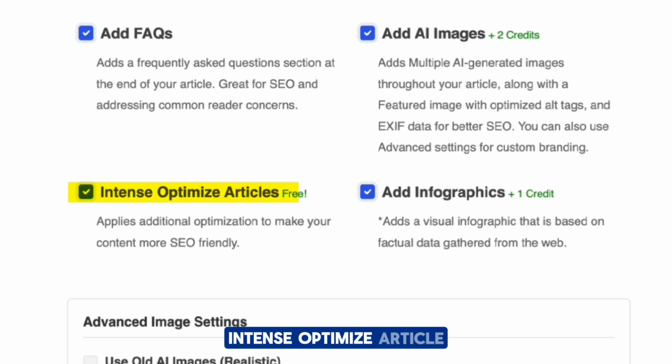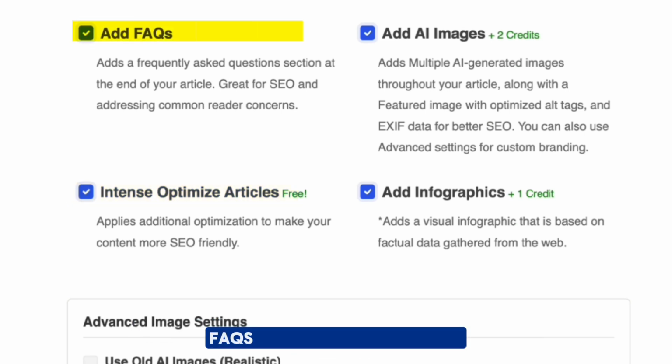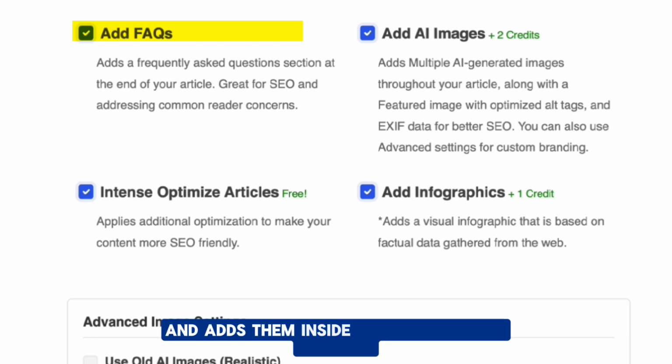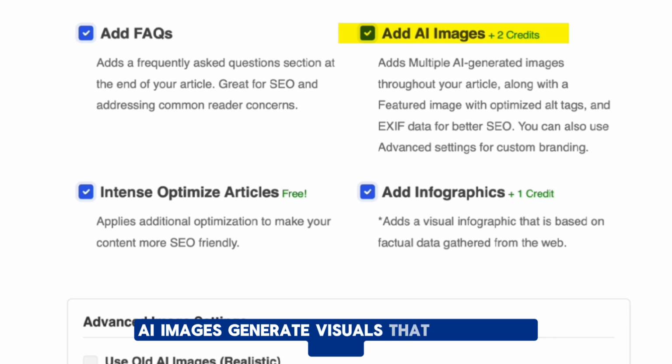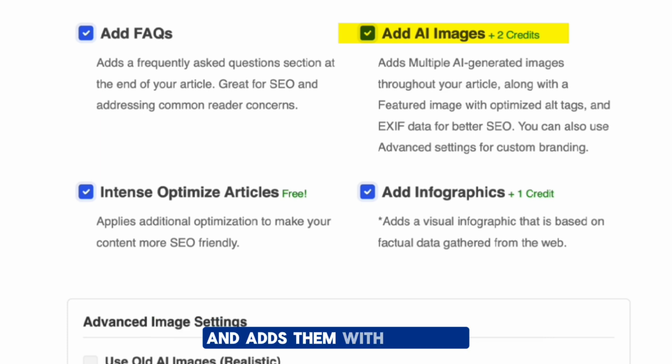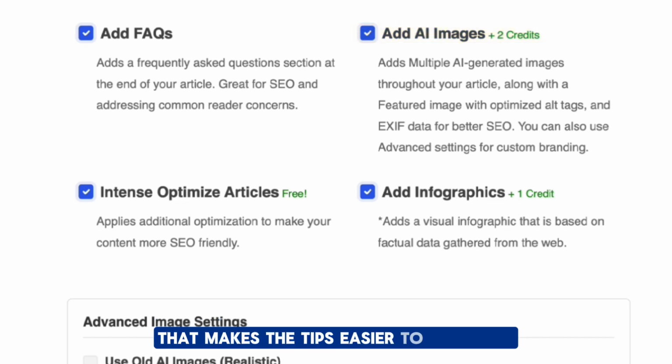Intent optimized article makes the heading and structure more SEO friendly. FAQs pull in real questions parents are searching online and add them inside your blog with answers. AI images generate visuals that match the topic and add them with alt text. An infographic creates a quick visual summary that makes the tips easier to remember.